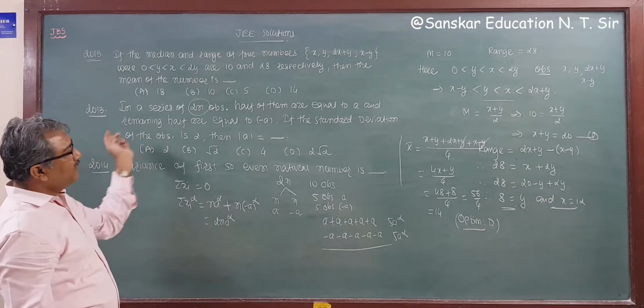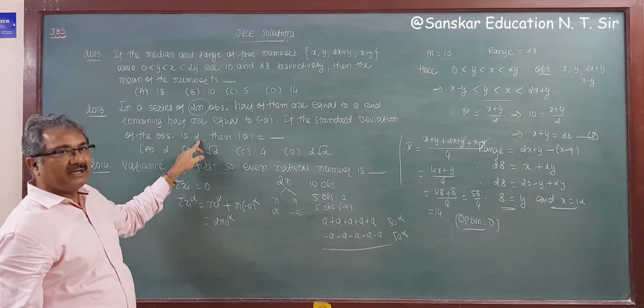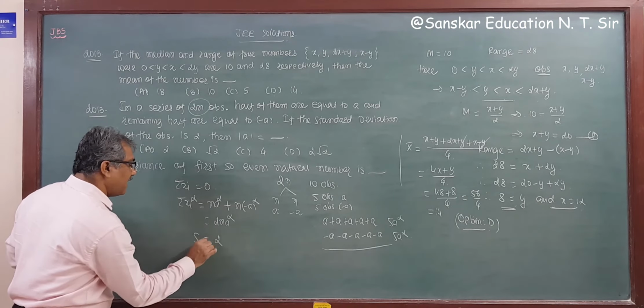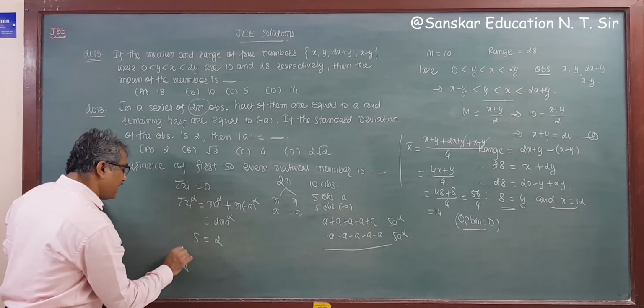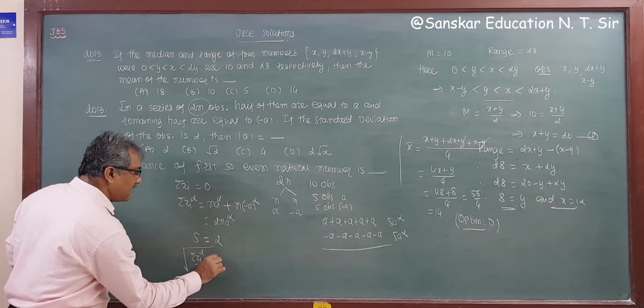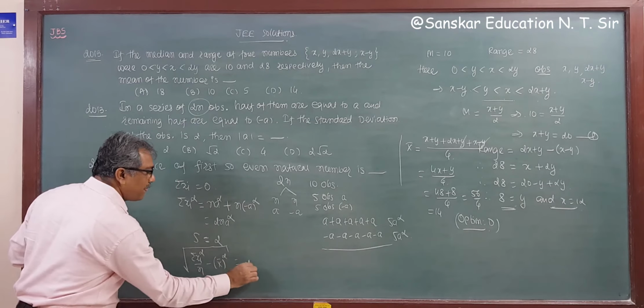Now the standard deviation is given as 2. So standard deviation is 2, that is s is equal to 2. And the formula for s is the square root of sigma xi square upon n minus x bar whole square, equal to 2.